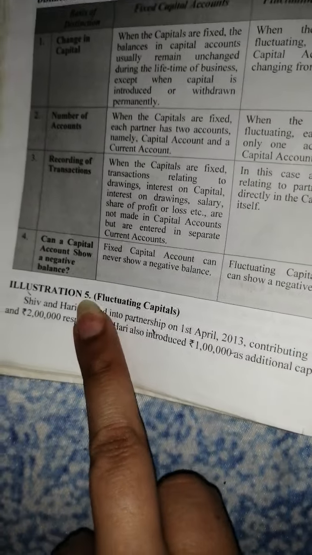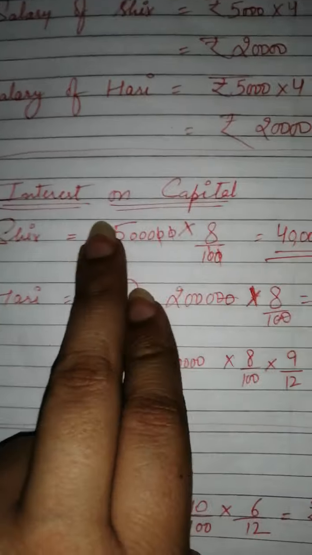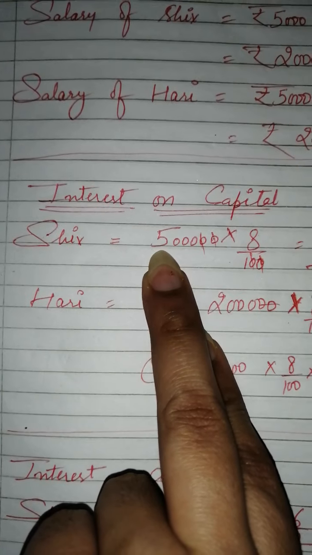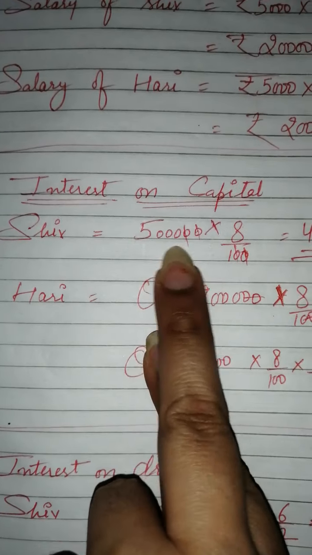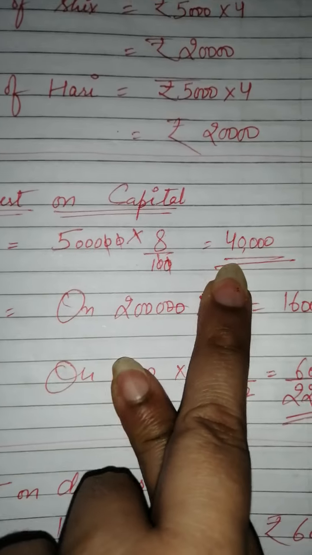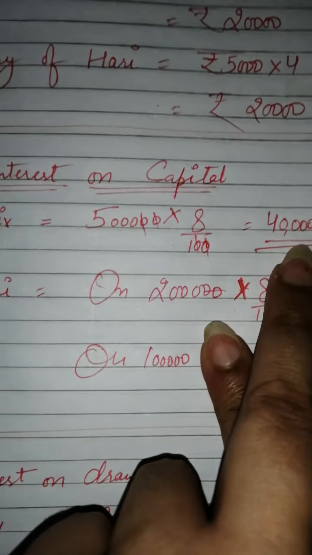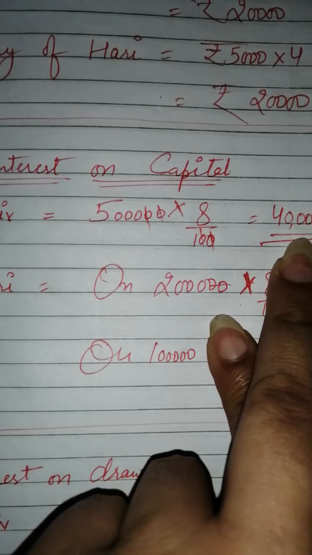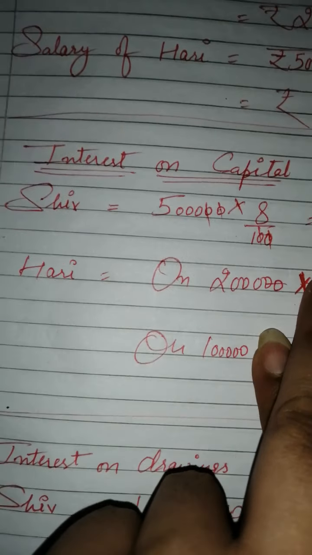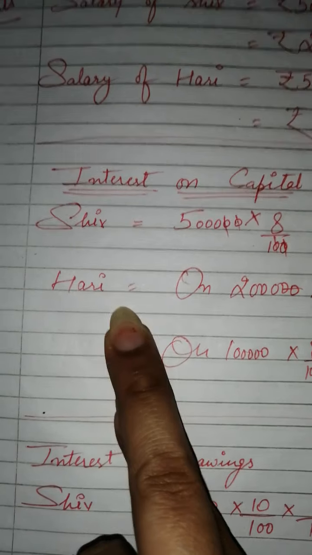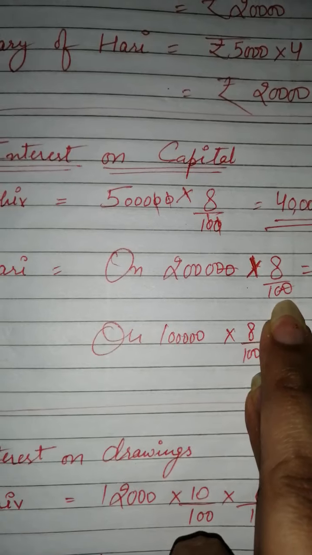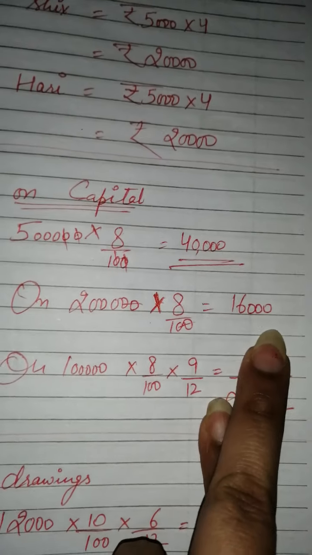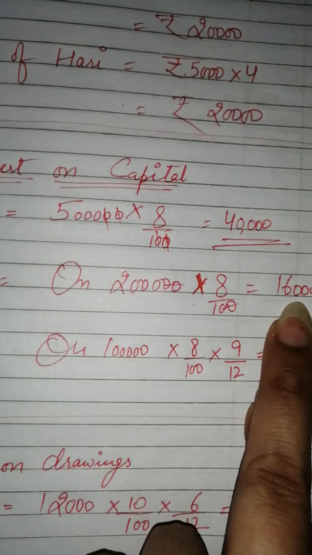Hari's capital was rupees 2 lakh. So Shiv will get 8% interest on capital on rupees 5 lakh. 5 lakh was his capital, so he will get 8% on 5 lakh and it will become 40,000. 40,000 is the interest on capital which will be given to Shiv. Now next Hari. Hari has introduced rupees 2 lakh in the starting, on which he will get 8% interest on capital. So his interest on capital will be rupees 16,000.